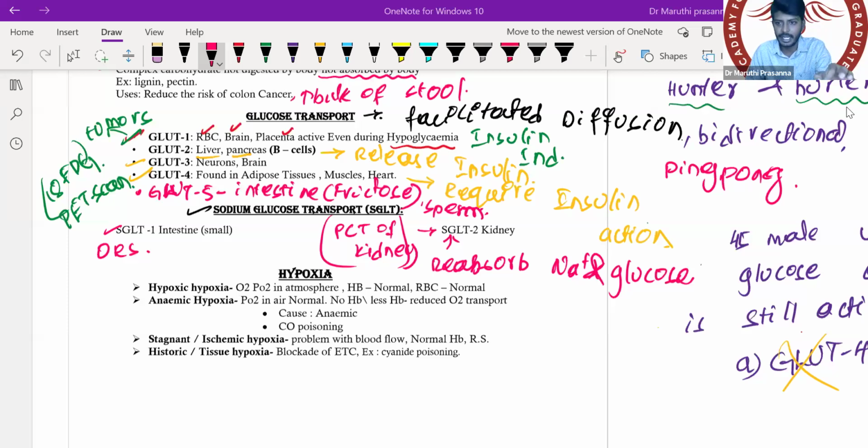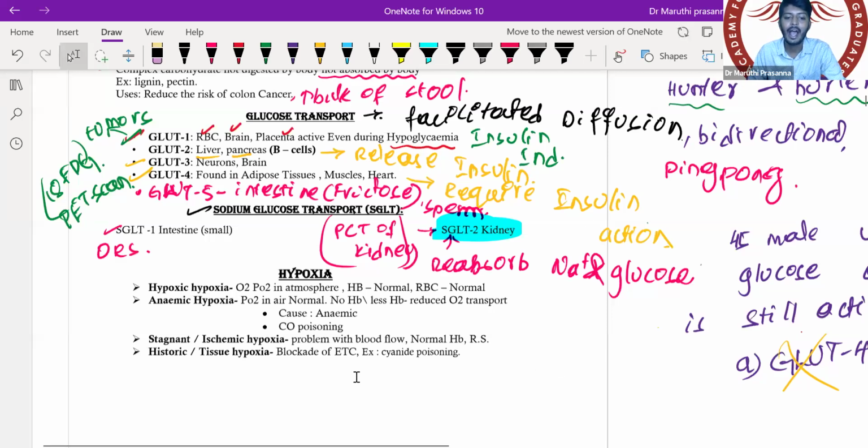If you block the SGLT2, what will happen to glucose? Will glucose get reabsorbed, or will glucose go into the urine? If you block which one? SGLT2. So if you block SGLT2, what will happen? Of course, there will be loss of glucose.